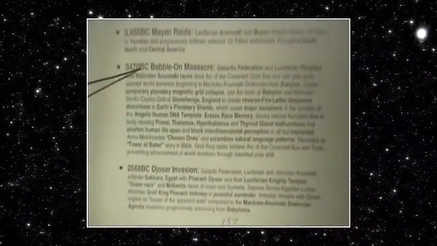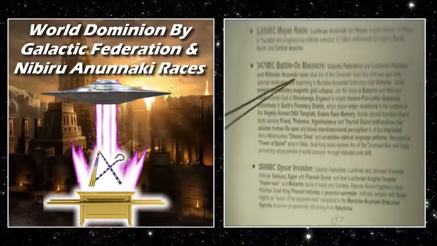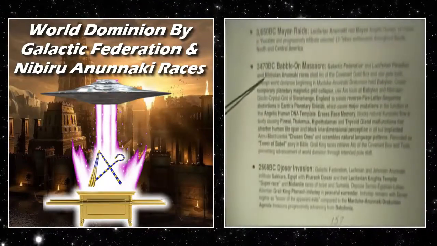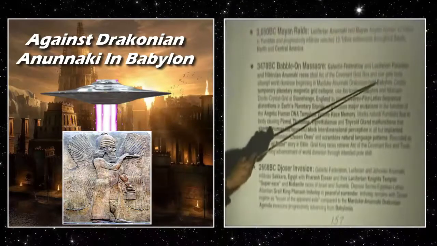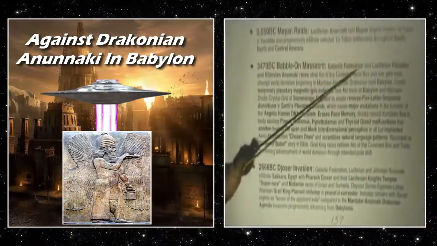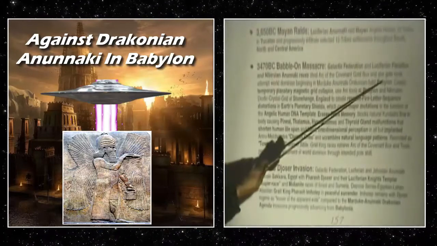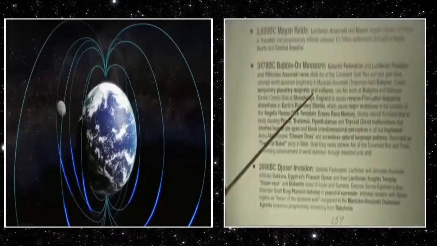The 3470 BC Babylon massacre: Galactic Federation, Luciferian, Palladian, and Nibiru and Anunnaki races steal Ark of the Covenant gold box and Stargate tools. They attempt world dominion, beginning in Marduk, Anunnaki, Draconian held Babylon. So Galactic Federation and these guys, the Thoth guys, go after the Draconian Anunnaki, the Marduk crew, that are holding Babylon. They create temporary planetary magnetic grid collapse.